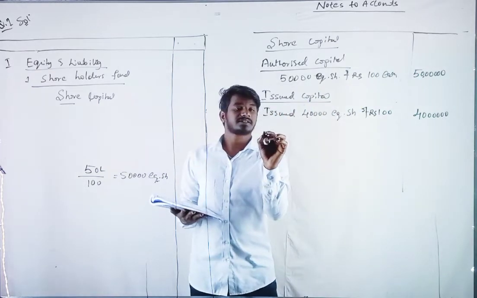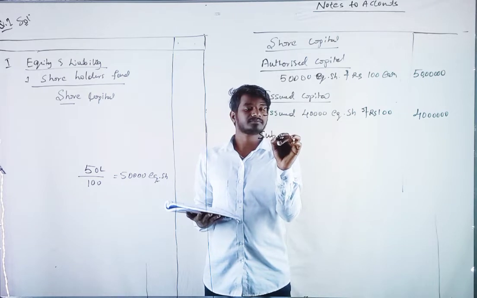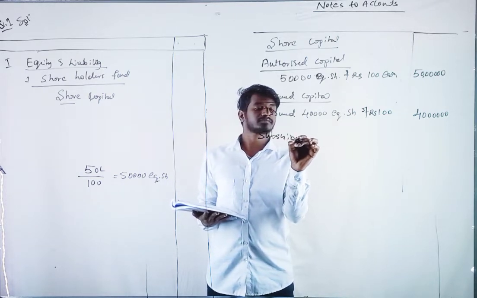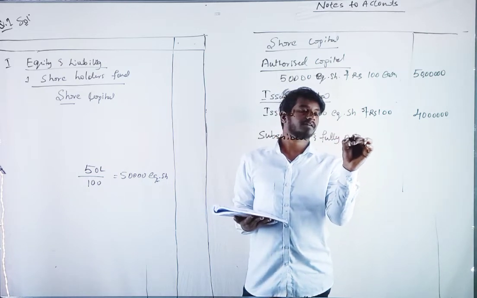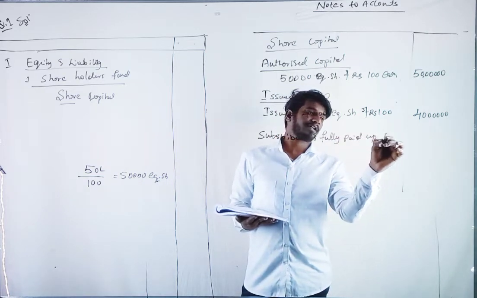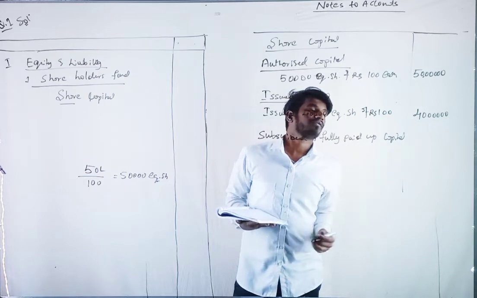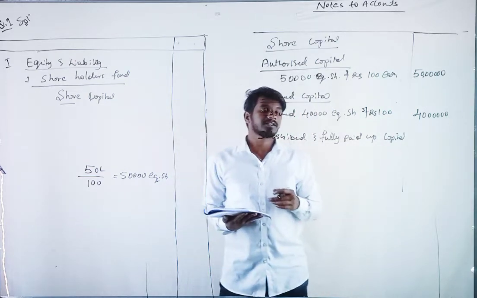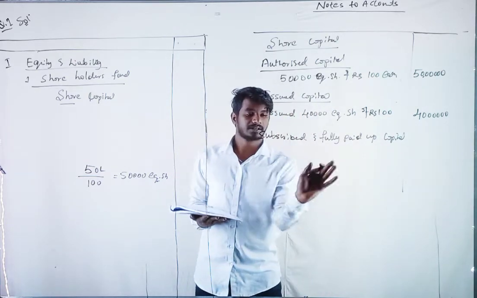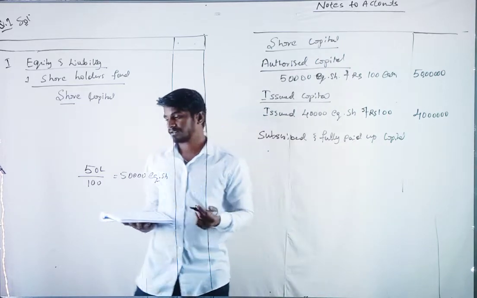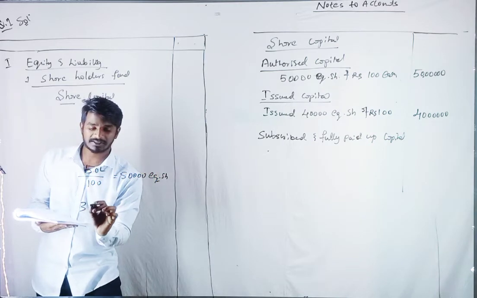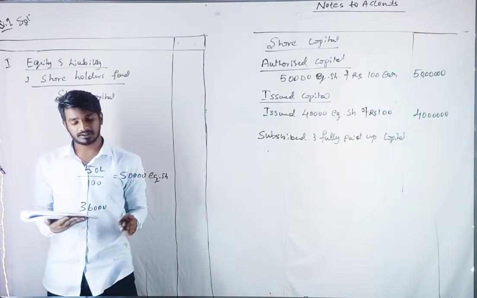Then subscribed and fully paid up capital. Shall we calculate? The public subscribed for 36,000 shares.